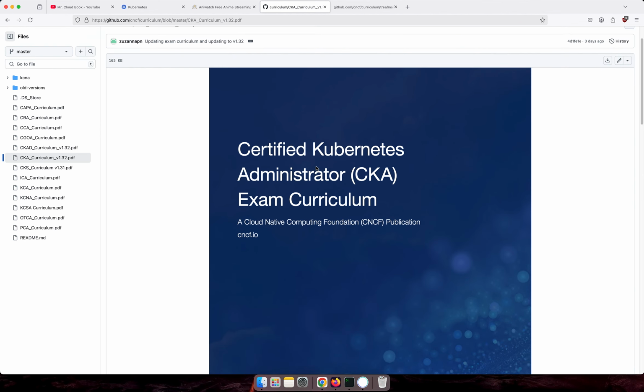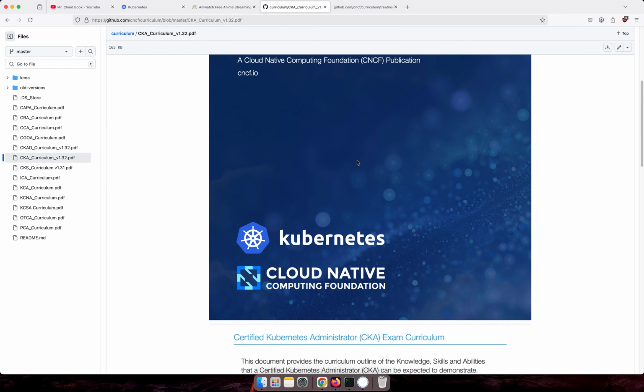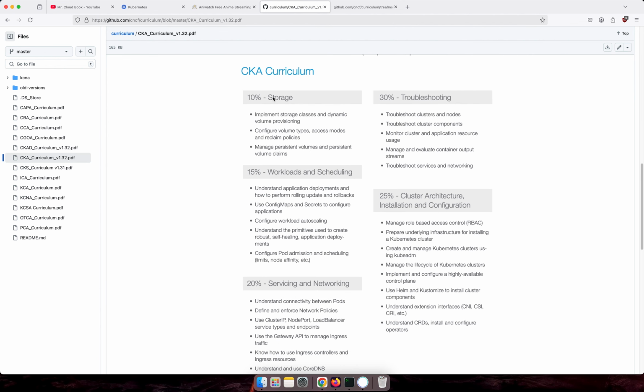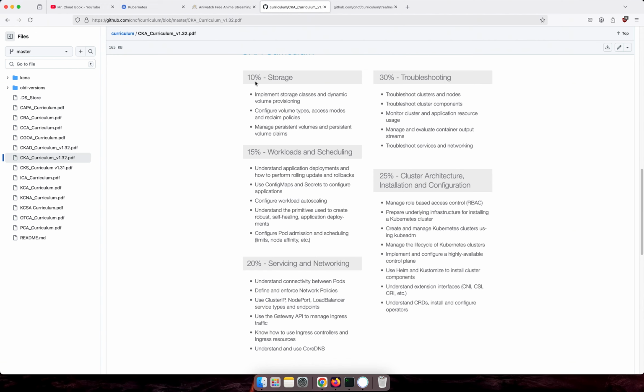So this is the Certified Kubernetes Administrator exam curriculum, from the Cloud Native Computing Foundation. And if you go here, this is where you get the questions from. Okay, this is the CKA curriculum. You will get 10% of your questions from storage itself. So implementing storage classes and dynamic volume provisioning. You will get questions mainly from persistent volumes and persistent volume claims here itself. And the volume types, access modes, we already discussed. These are ReadWriteOnce, ReadWriteMany, like that, right?